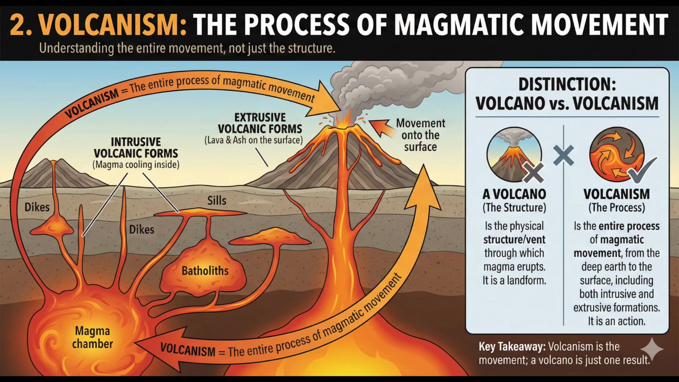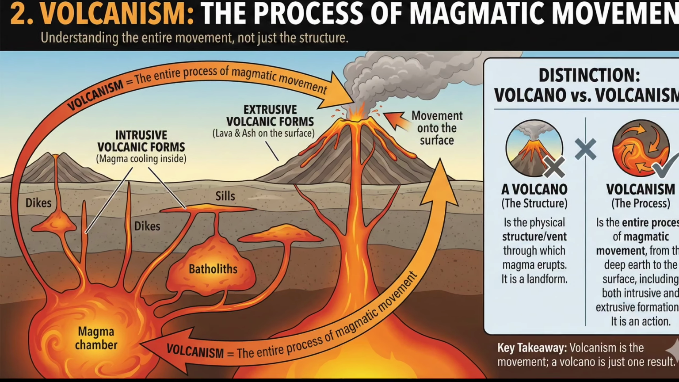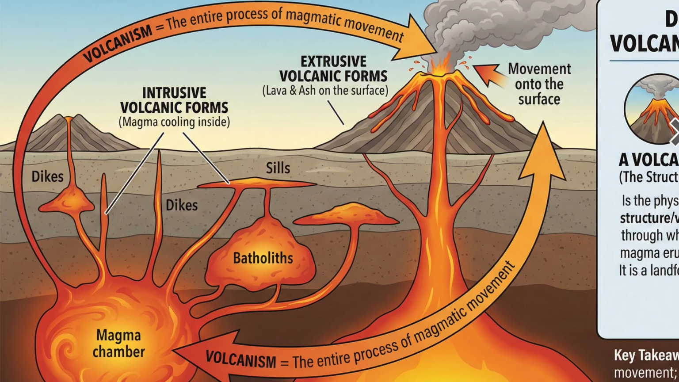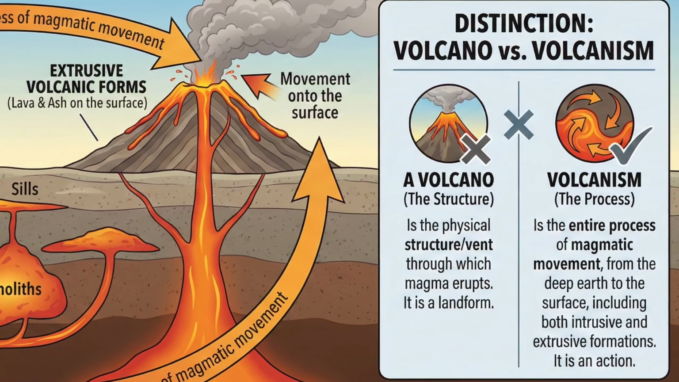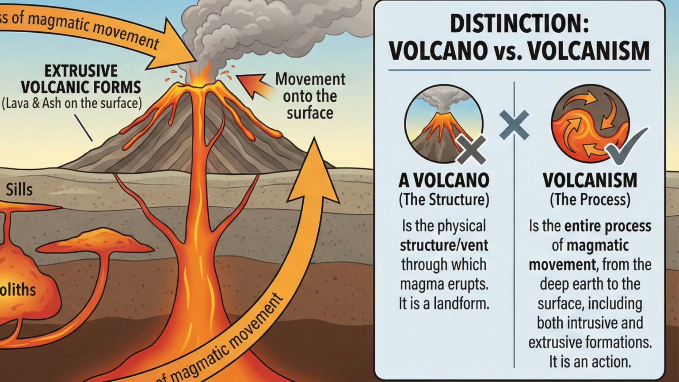2. Volcanism. We must be precise here. Volcanism includes the movement of molten rock, magma, onto or towards the Earth's surface. It also includes the formation of many intrusive and extrusive volcanic forms. Many students confuse volcano with volcanism. A volcano is the physical structure, vent. Volcanism is the entire process of magmatic movement.